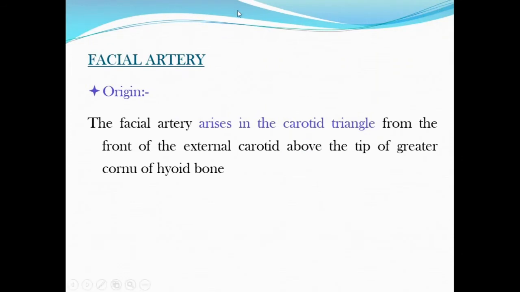So we have completed the lingual artery. Lingual artery, its origin, course, branches we have seen in detail as short notes. Now we will move on to the facial artery. Facial artery also may be asked as short notes. So we will see this artery also in the detail.